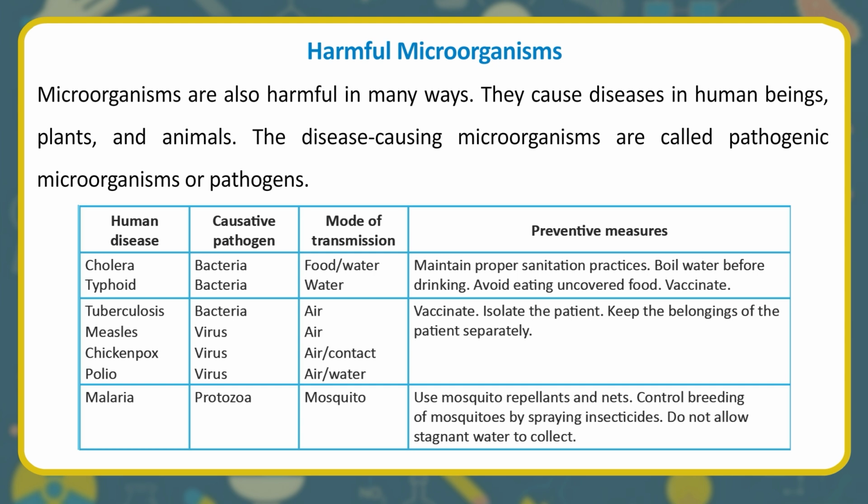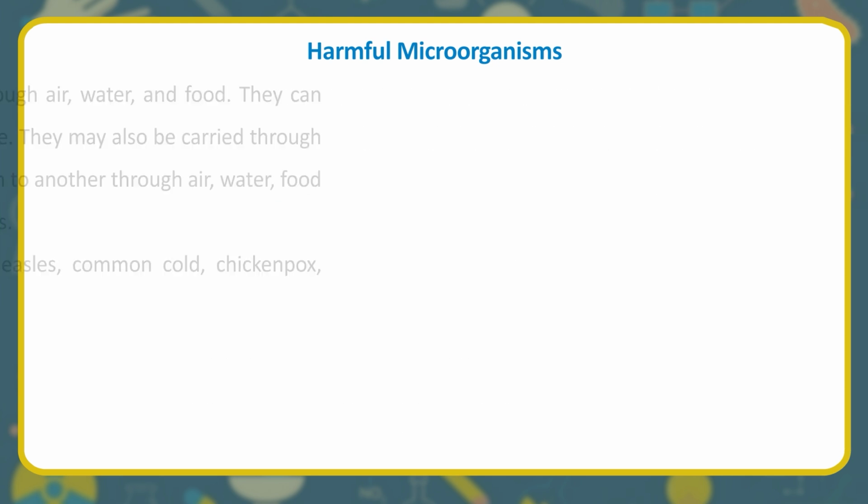Air/contact, air/water. Vaccinate. Isolate the patient. Keep the belongings of the patient separately. Malaria: protozoa; mosquito. Use mosquito repellents and nets. Control breeding of mosquitoes by spraying insecticides. Do not allow stagnant water to collect.